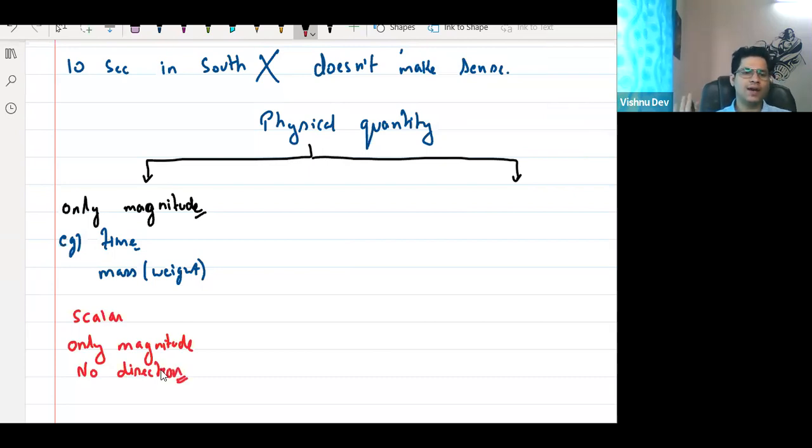समझ में आ रहा है? समझ में आया सबको? गोकुल समझ में आया? Tell me. Anyone have any doubt in this? Tell me, anyone have any doubt in this? Right, very good.